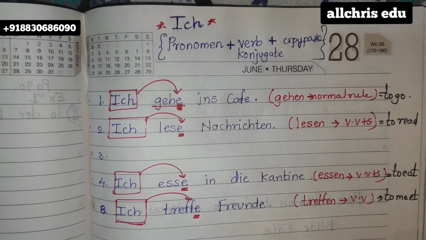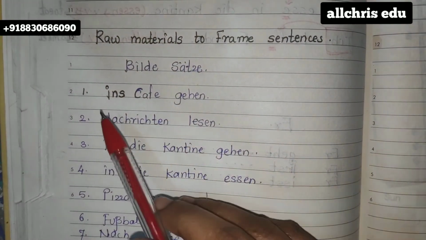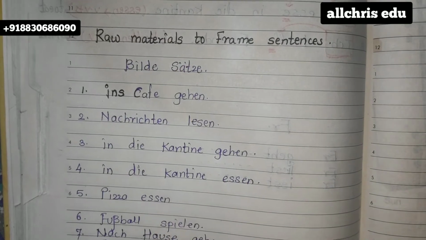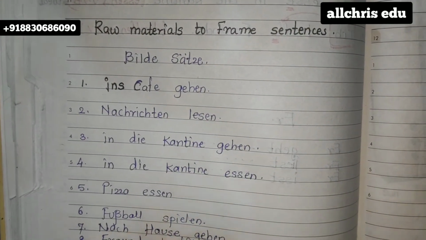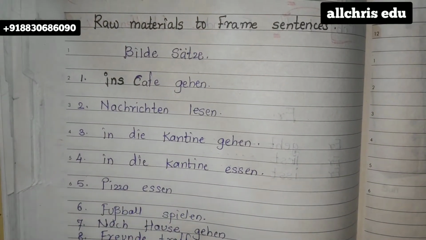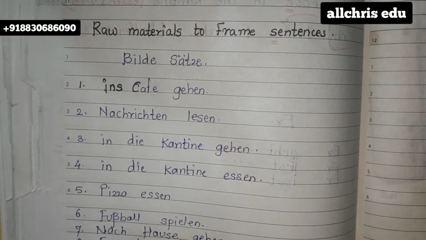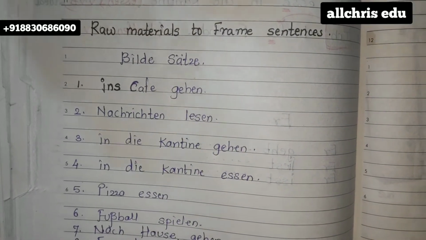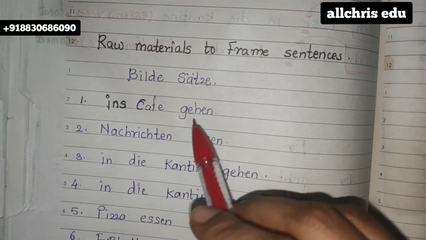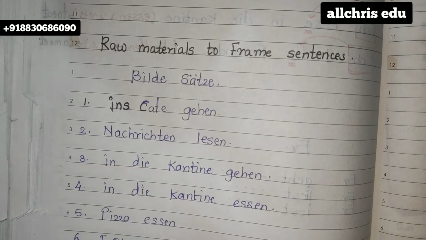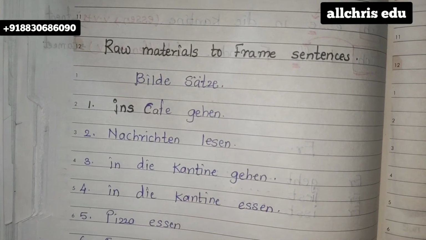So as you can see, the raw materials for the first sentence are ich, Café and gehen. Now you all tell me what is the verb in this sentence, because the pronoun is not there, but the pronoun we have already written as the heading of the page, that is ich, in our homework notebook. So all these sentences of course start with the pronoun ich only. In this particular one, as I told you, gehen is a verb.